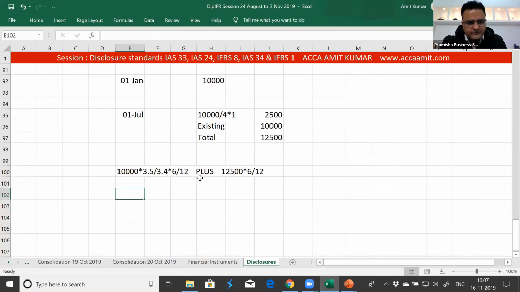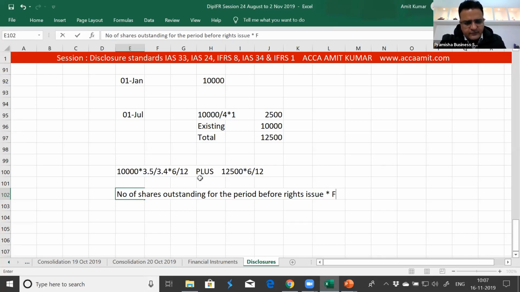If I write it in the formula: number of shares outstanding at the beginning of the year, number of shares outstanding for the period before rights issue, multiplied with fraction of the year before rights issue, multiplied with fair value of the share and divide with